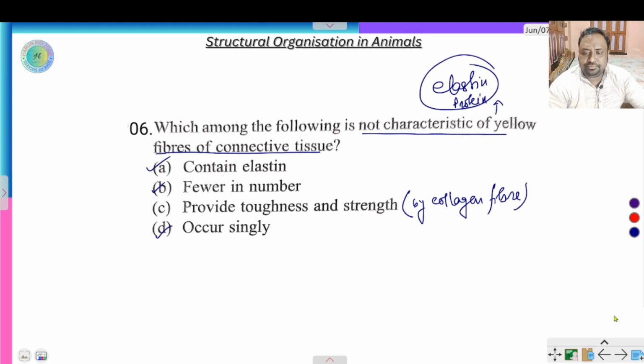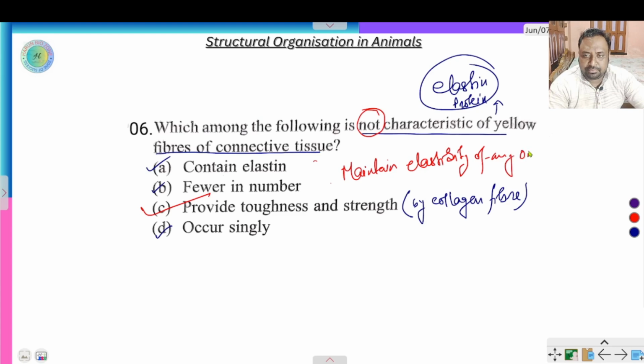So the incorrect option here is C. Yellow fiber is made of elastin protein, fewer in number and occurs singly. It maintains the elasticity of an organ. Next question.